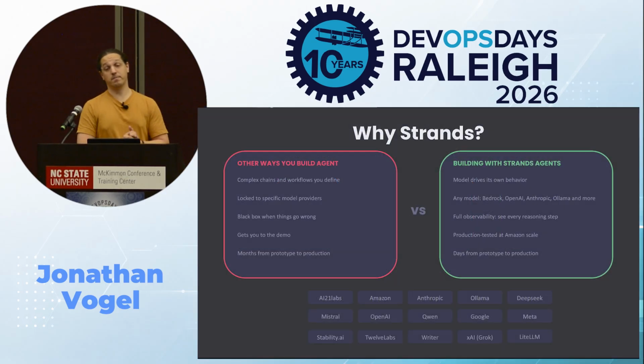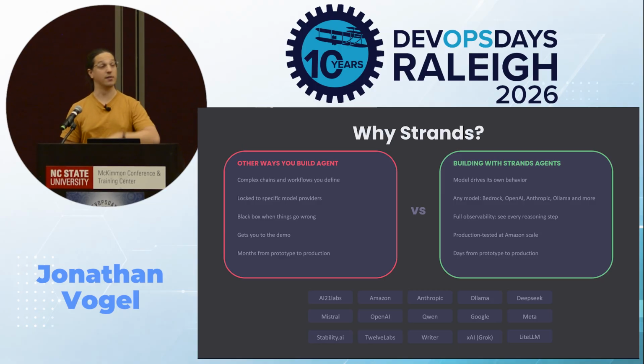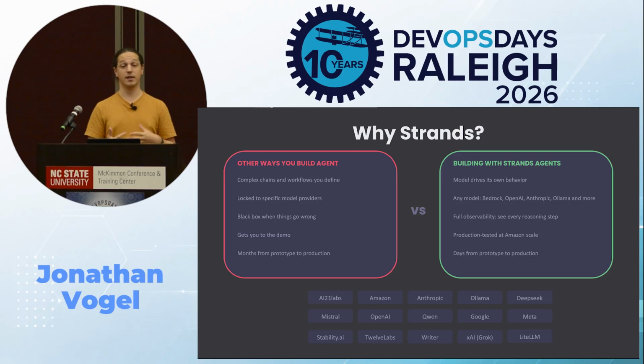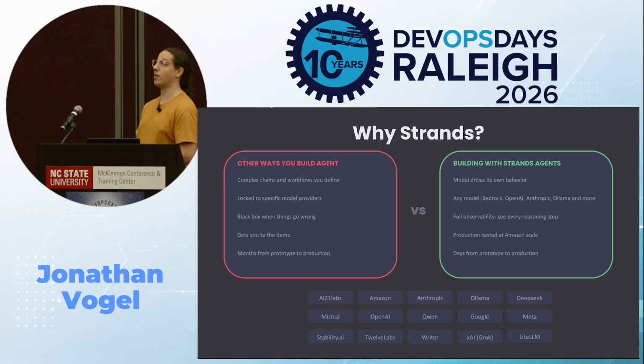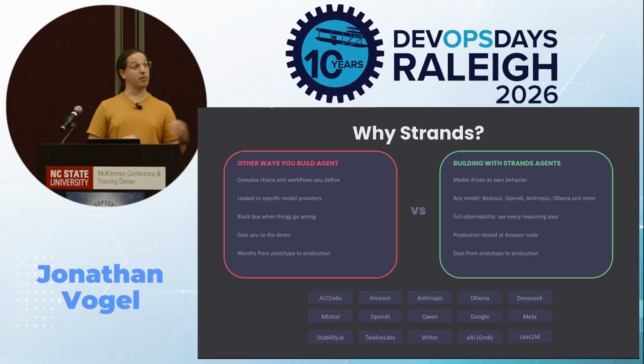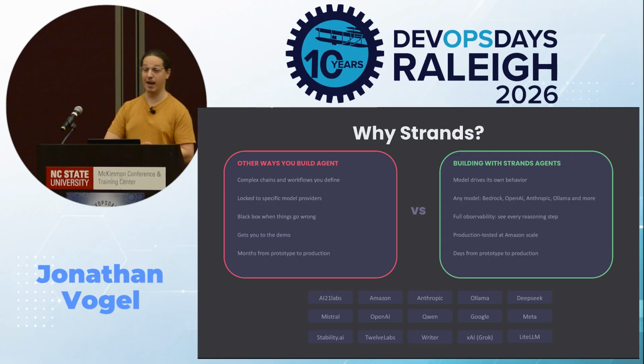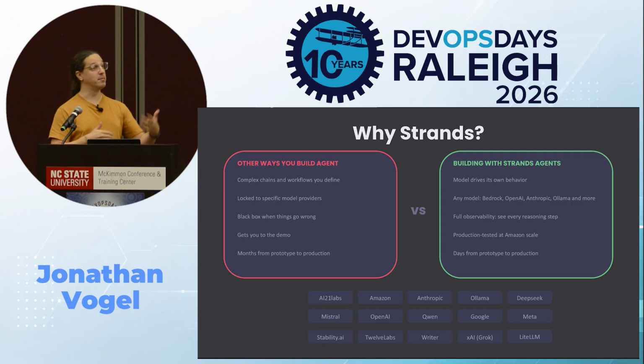Let me make this concrete. On the left, this is what building agents could look like today, right? You define the workflow, you're defining these transitions, you are the orchestrator. And that works until the model gets smarter than your own orchestration, where it can hold you back. You pick a model provider on day one, and then your entire code base could be potentially coupled to that. And then months later, when a better model drops, maybe even from a different provider, you end up needing to rewrite the code.